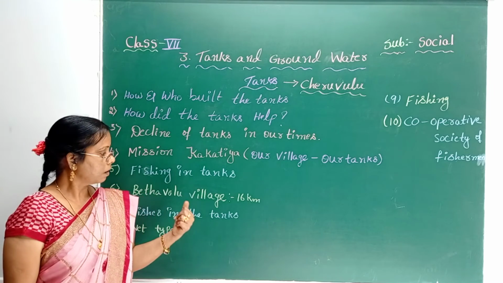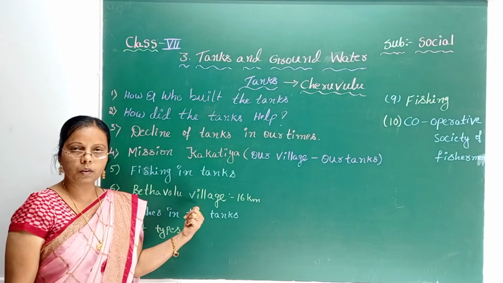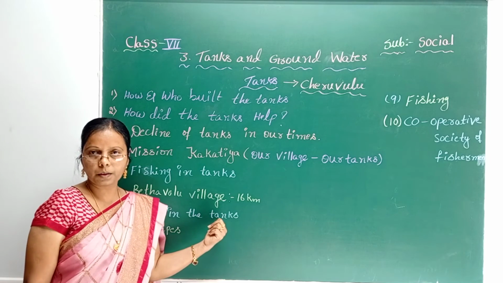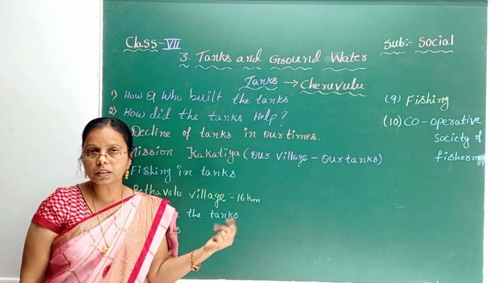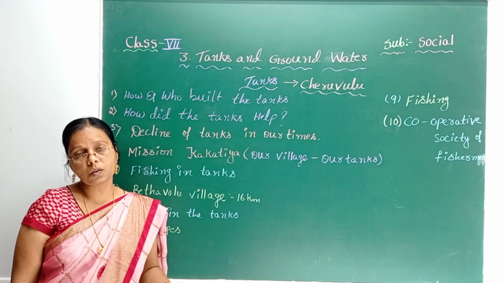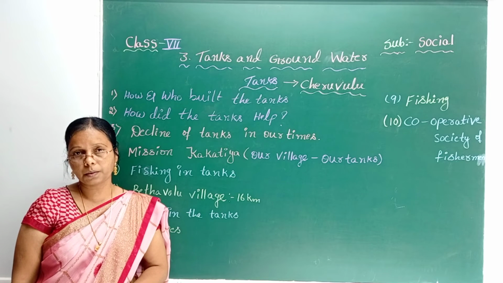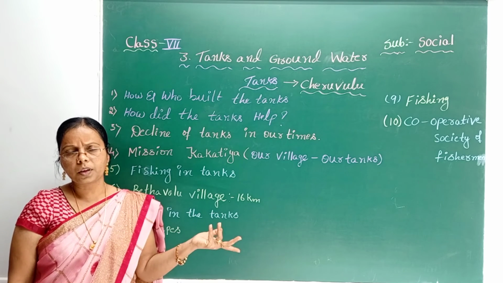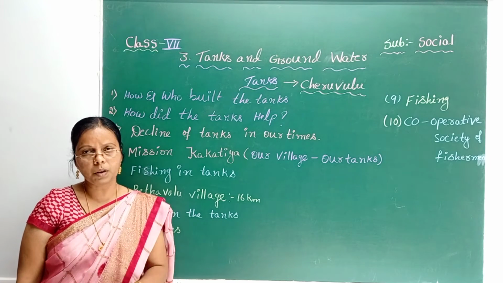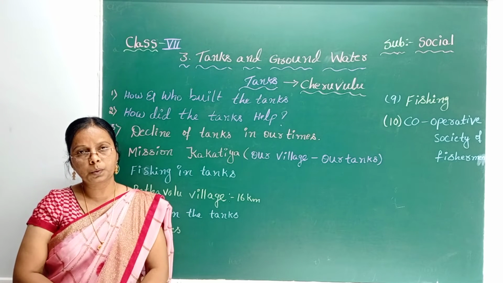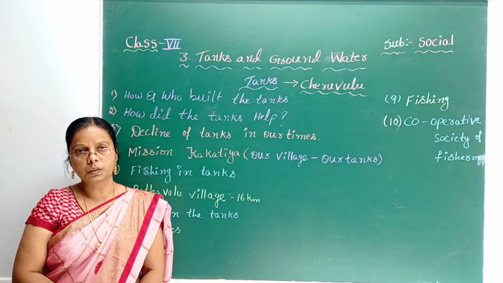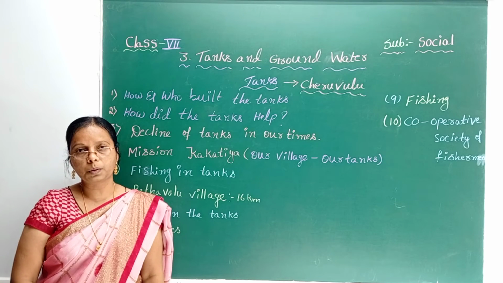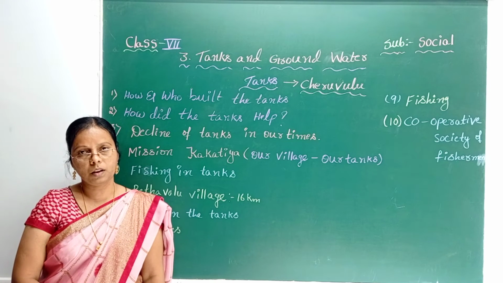Okay, this is an introduction to Betavolu village. And next, how to know the fishes in the tank? Meaning, how many kinds or varieties of fishes do they have in this tank? Earlier, in this tank, various varieties of fish were available, like jallelu, podipellu, kuntamukkulu and chandamamalu, korrameenulu. So these were all available.